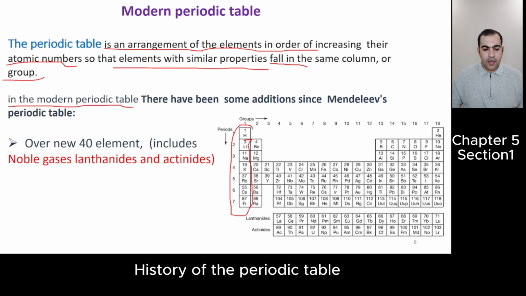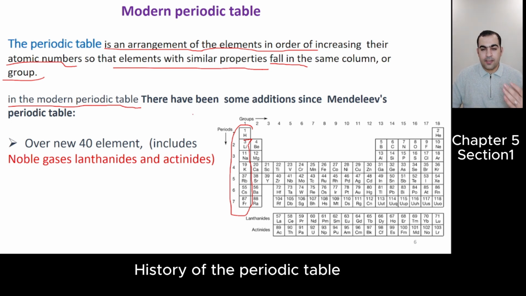In the modern periodic table, this table that you see here, there have been some additions since Mendeleev's periodic table. You know that in Mendeleev's periodic table, there were no noble gases. There were no lanthanides and actinides. So these were added to the periodic table.